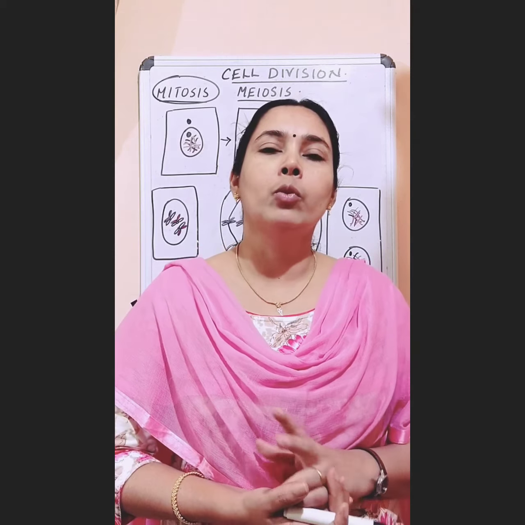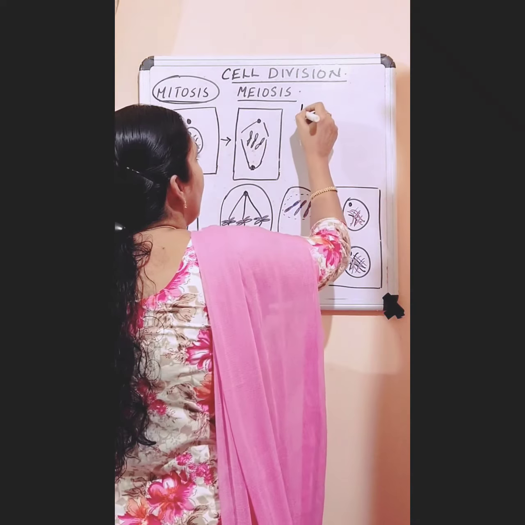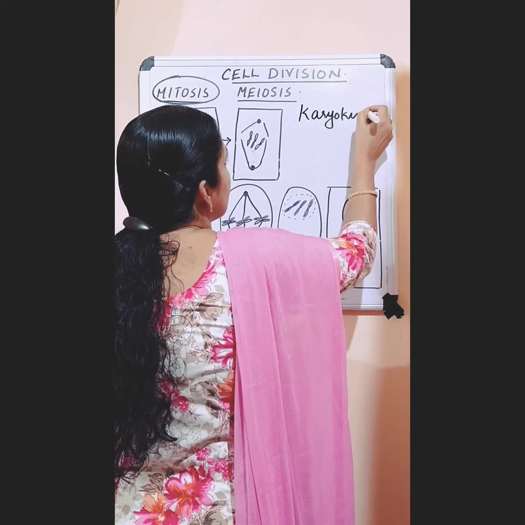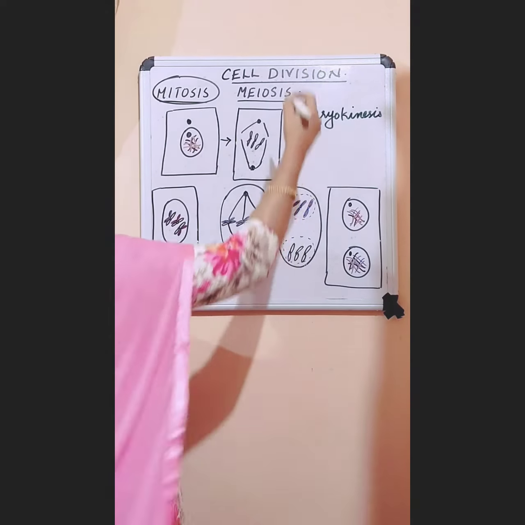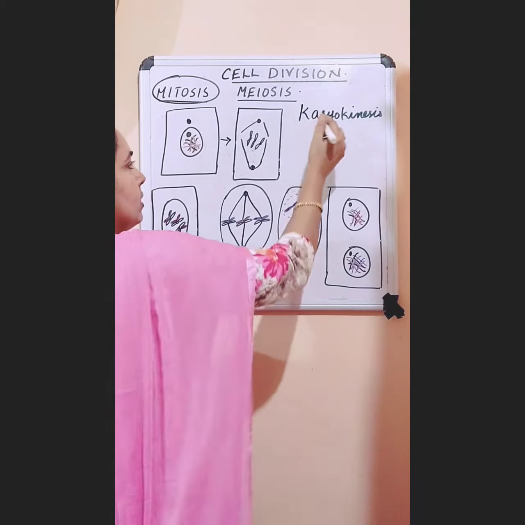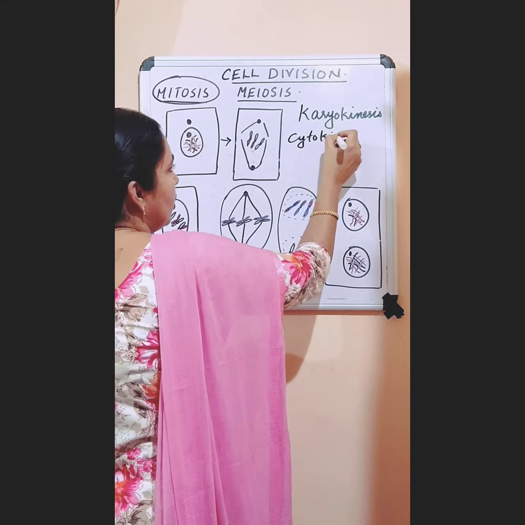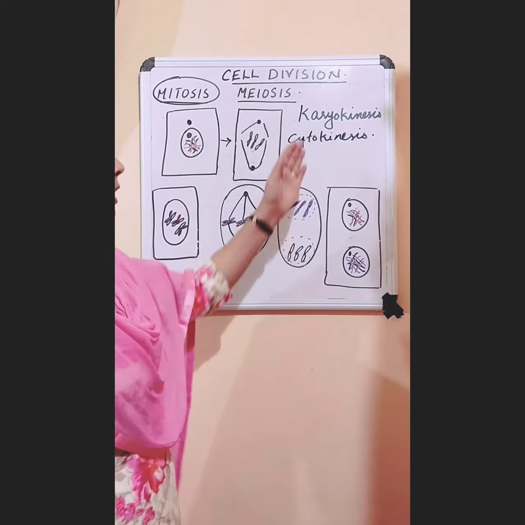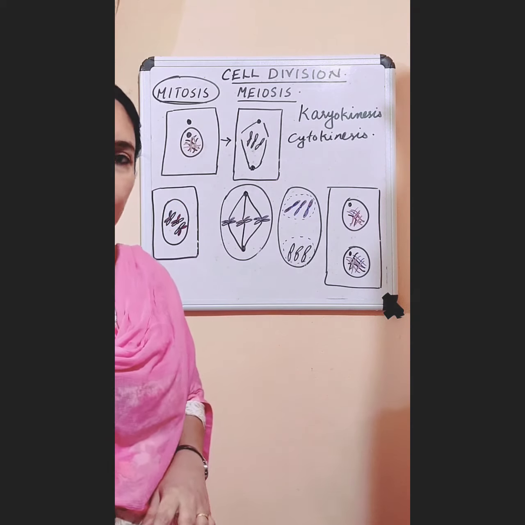The division of nucleus into two is called karyokinesis. And it is followed by the division of cytoplasm, which is called cytokinesis. So first we will look at karyokinesis, or the division of nucleus.